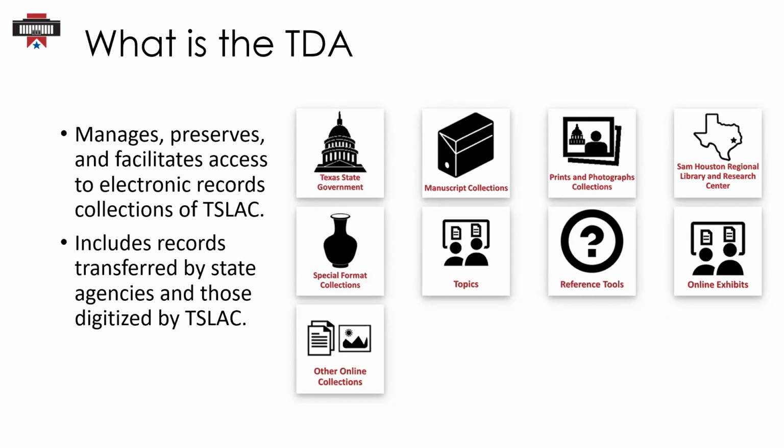We also want to note that some collections in the TDA may contain language, imagery, attitudes, and/or perspectives from the past that may be offensive today. TSLAC does not endorse the language, imagery, attitudes, and/or perspectives presented in the content, but provides it as a historical document.